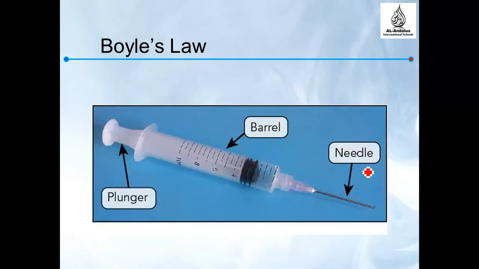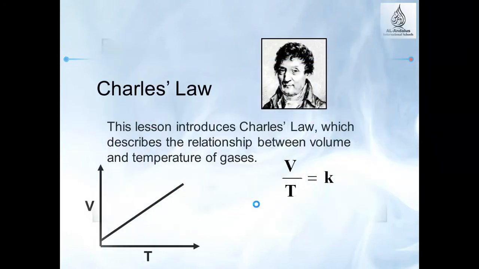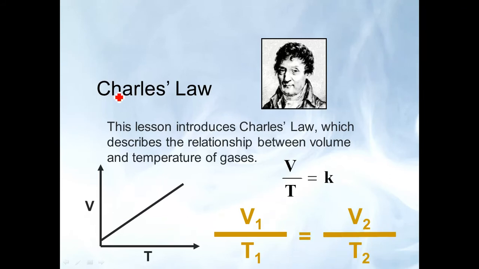So here is how Boyle's law is applied in real life, in a syringe, for example. When you pull the plunger, the pressure decreases, so the volume increases. Unlike when you push the plunger, the pressure increases, but the volume decreases. So the other law is Charles' law.